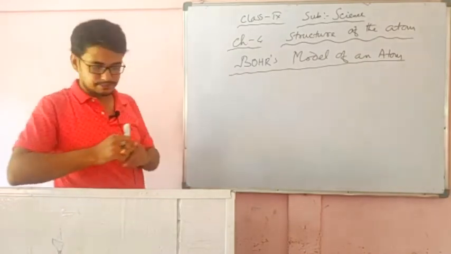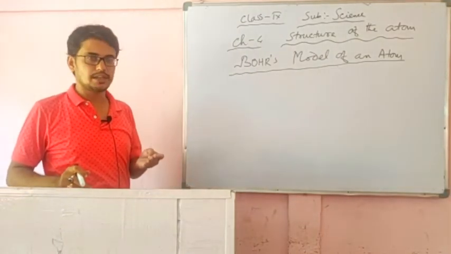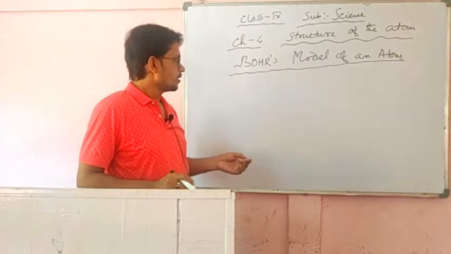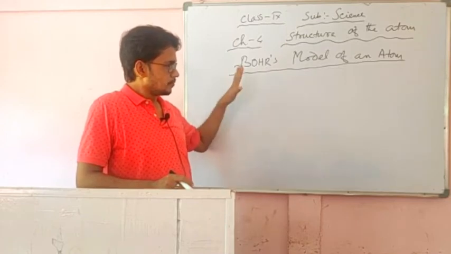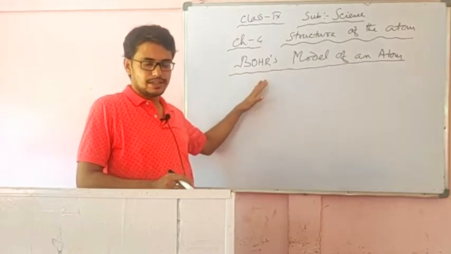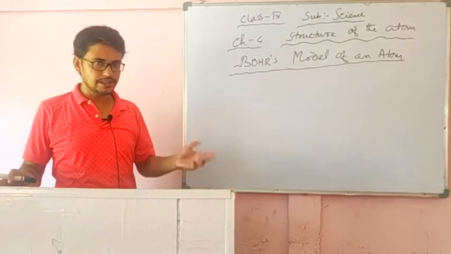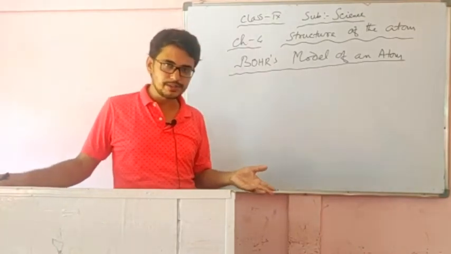Bohr's model of an atom. From there we can understand how these electrons are present in an atom. Since we understood that in an atom, as J.J. Thomson discovered, electrons are there, and in the middle of the atom the nucleus is there, which is positively charged.